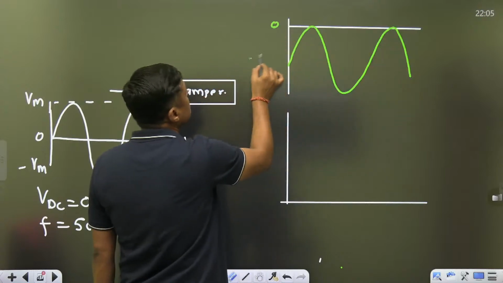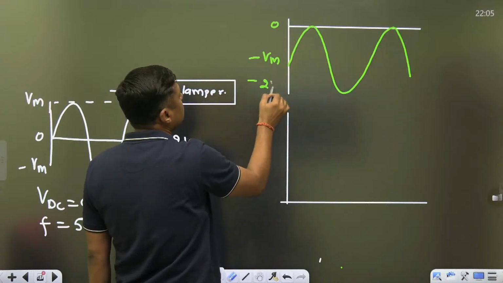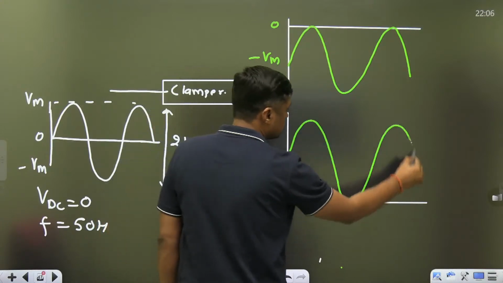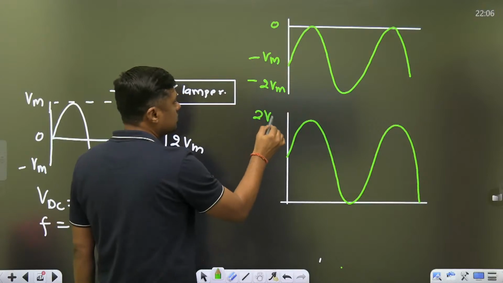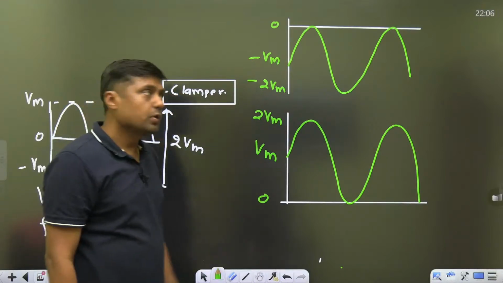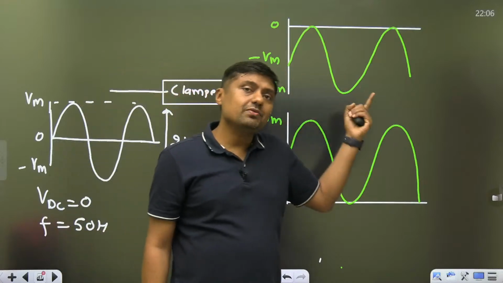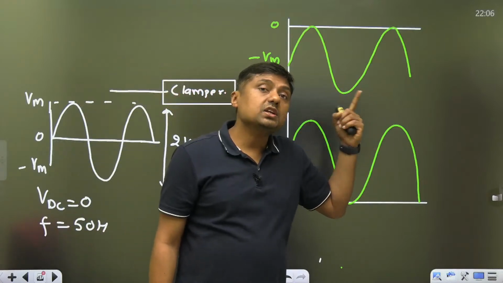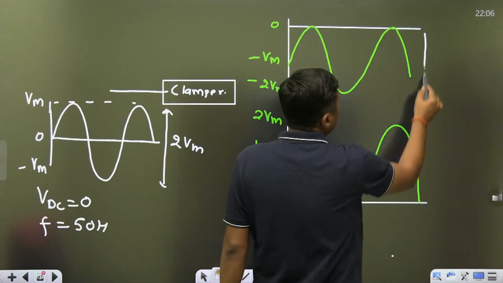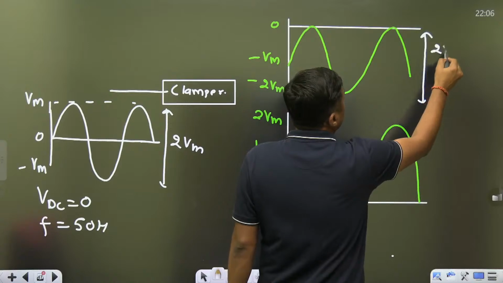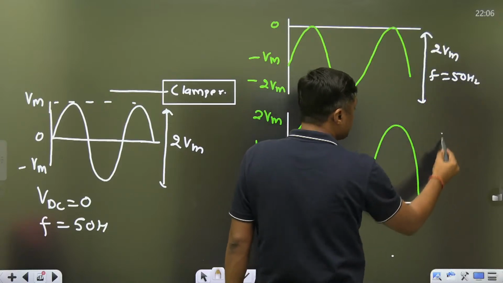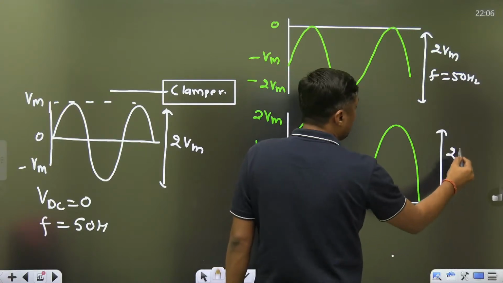This is 0, this is minus Vm, this is minus 2 Vm. Or this is 2 Vm, this is Vm, this is 0. Now, in that case, what is the DC value? Minus Vm. Swing, same. What is the swing? 2 Vm. What is the frequency? 50 Hertz. What is the swing? 2 Vm.